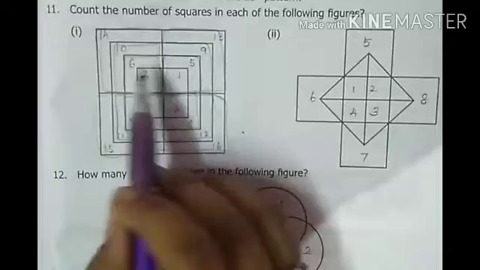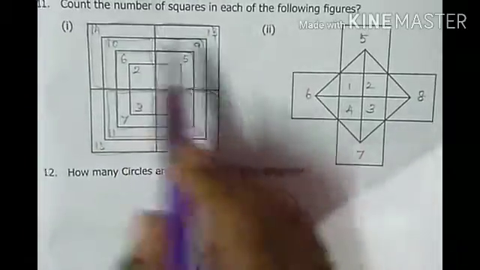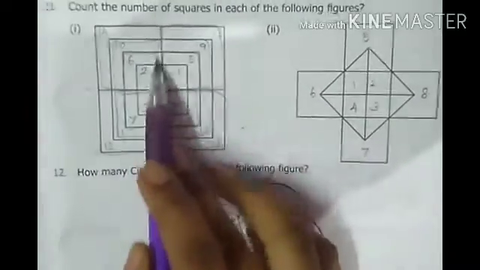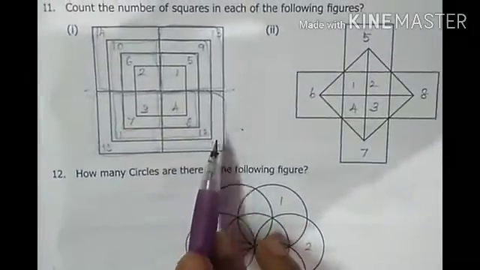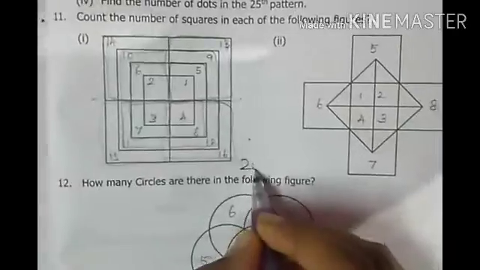And again we will have another 4 squares: that is the 17th square, 18th square, 19th square and 20th square. So the total number of squares is 20. Do you clear this question? Now we will go to the second question.